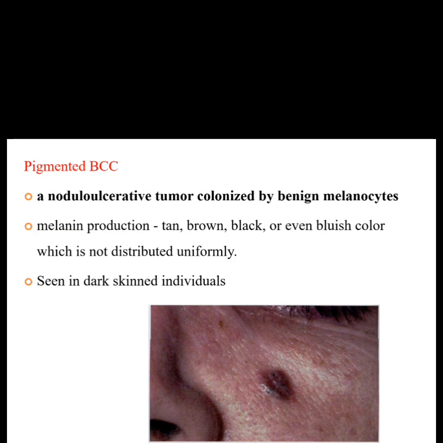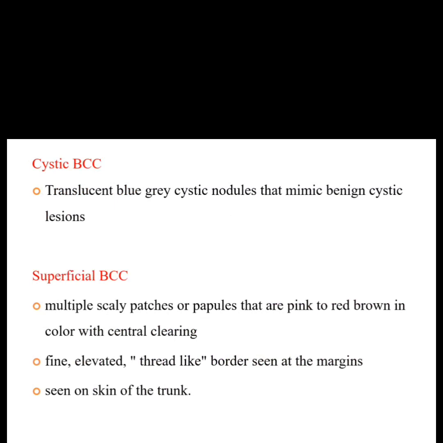It is somewhat seen in dark skin individuals. In cystic basal cell carcinoma, we see a translucent blue gray cystic nodule that may mimic a benign cystic lesion.